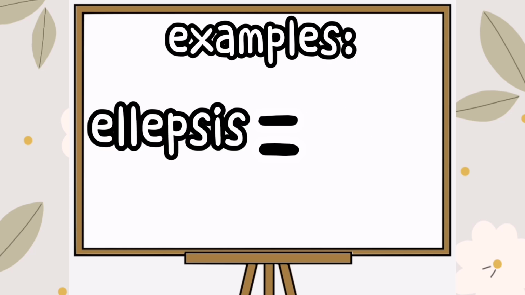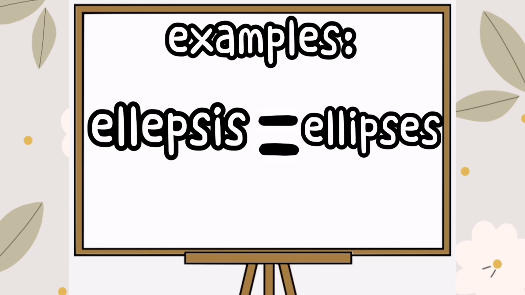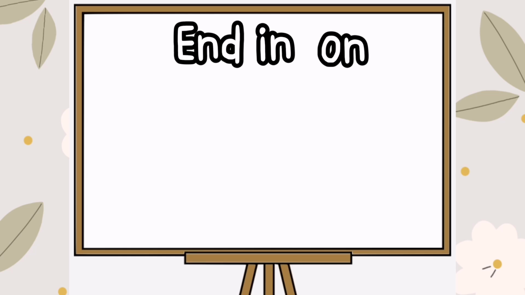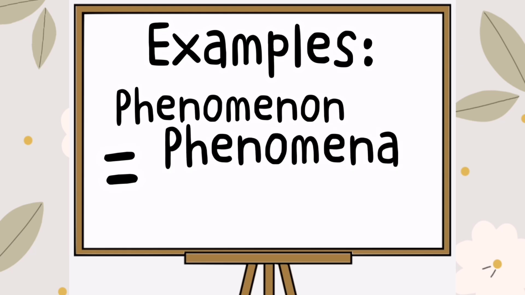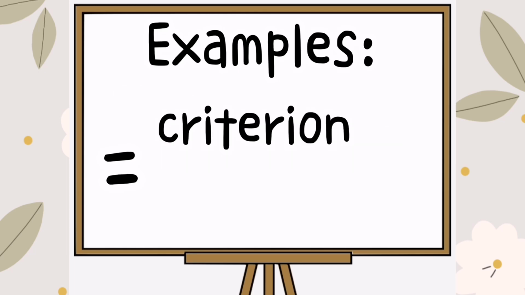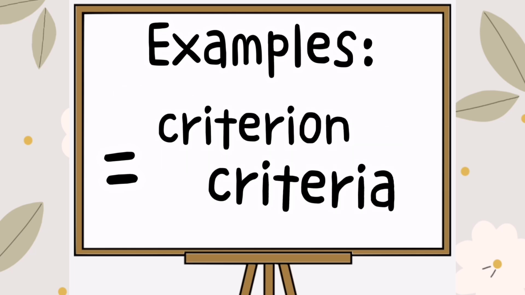analyses, ellipsis, ellipses. If the singular noun ends in ON, the plural ending is A. Example, phenomenon, phenomena, criterion, criteria.